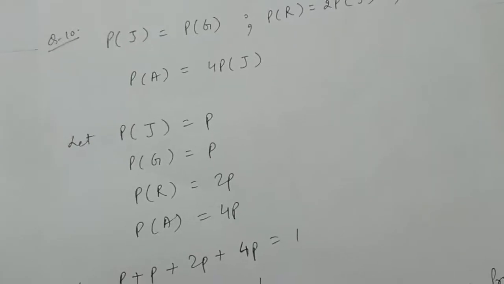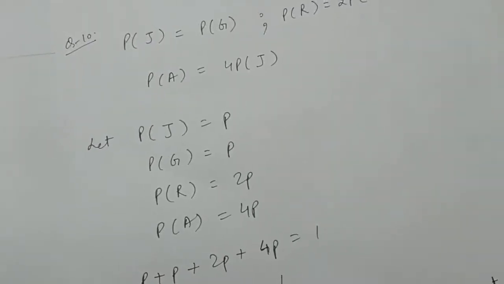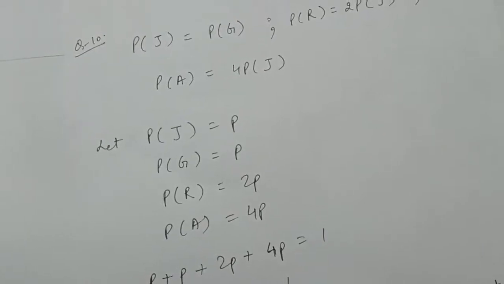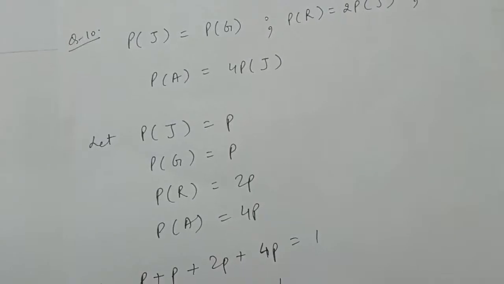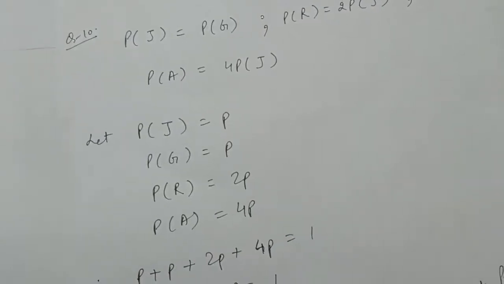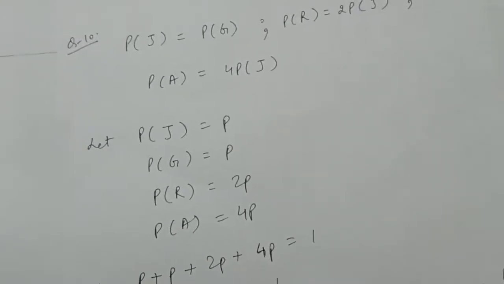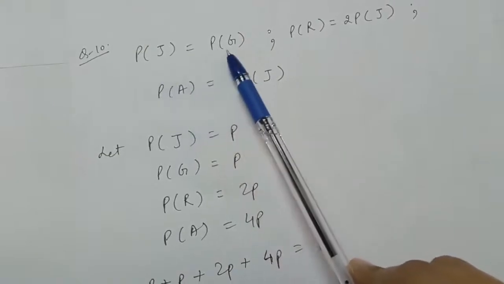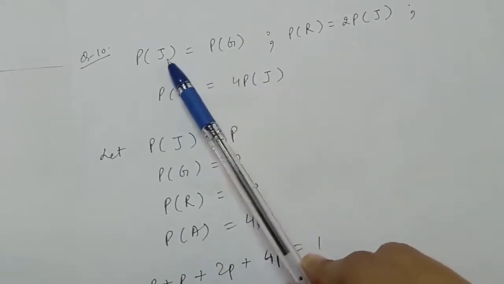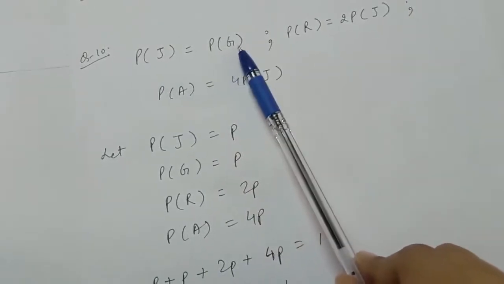Now question number 10: one of the four persons, John, Rita, Aslam or Gurpreet, will be promoted next month. That is, our sample space includes either John promoted, Rita promoted, Aslam promoted or Gurpreet promoted, which is given in the question, right? Now you are told that the chances of promotion of John are the same as that of Gurpreet. So I am letting J be the event John promoted, G the event Gurpreet promoted.